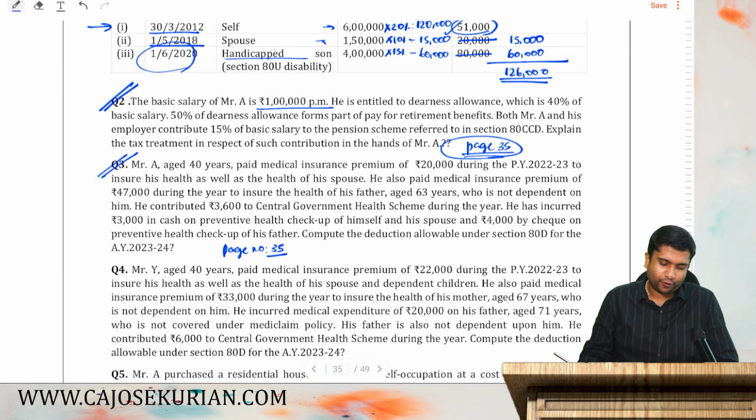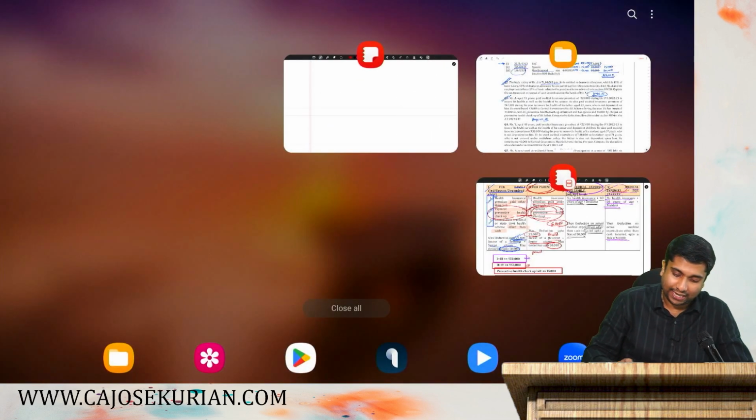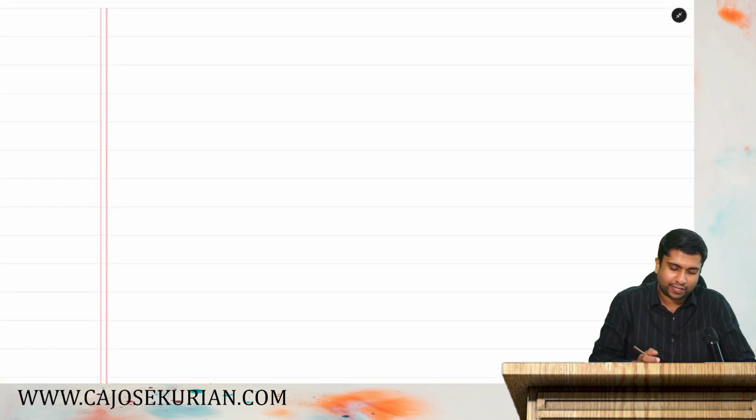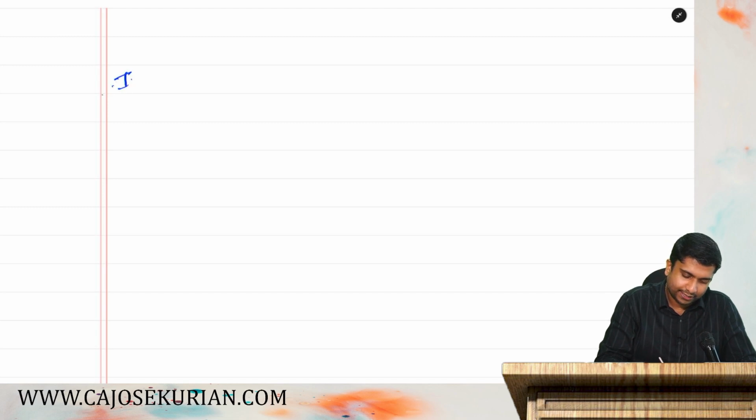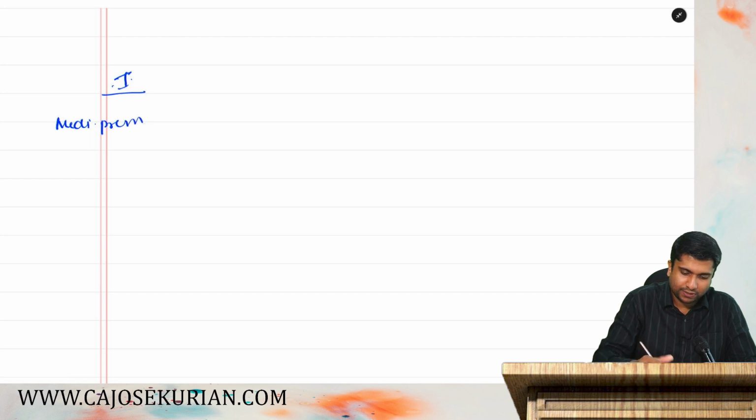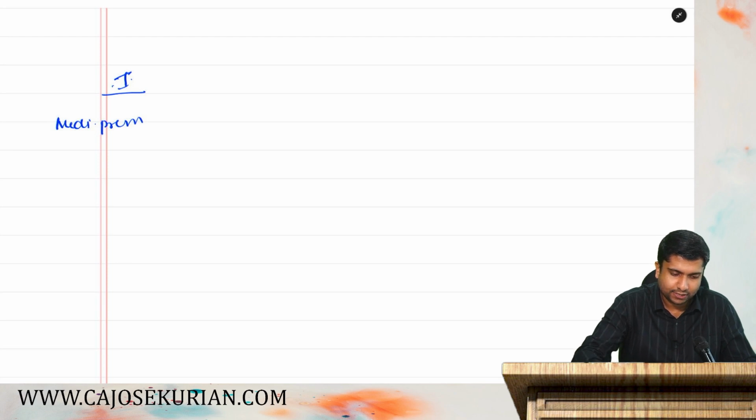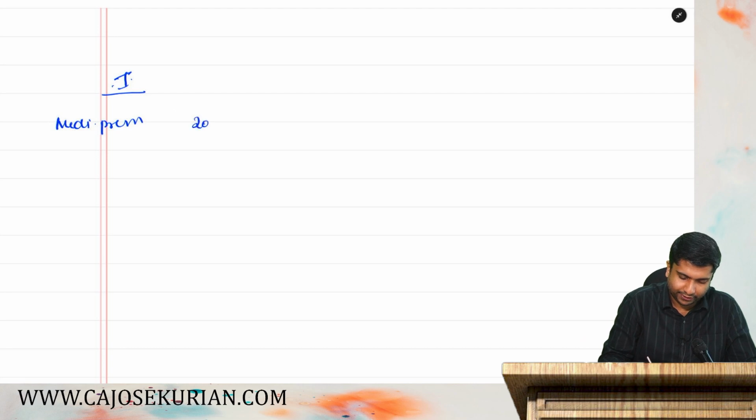Mr. A, aged 40 years, paid a medical insurance premium of 20,000. So Mr. A paid a medical insurance premium, that means category 1, medical premium. How much is the medical insurance premium that he suffered from his pocket? It is rupees 20,000. Yes or no?